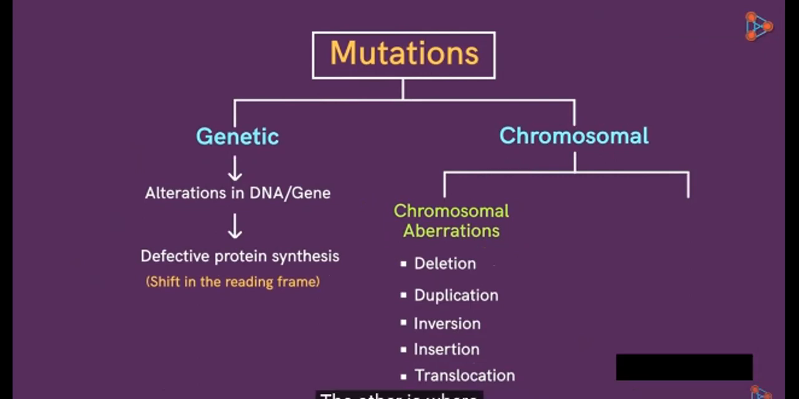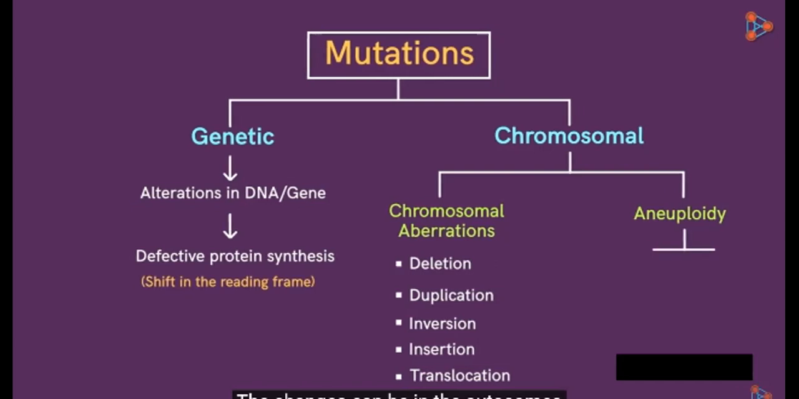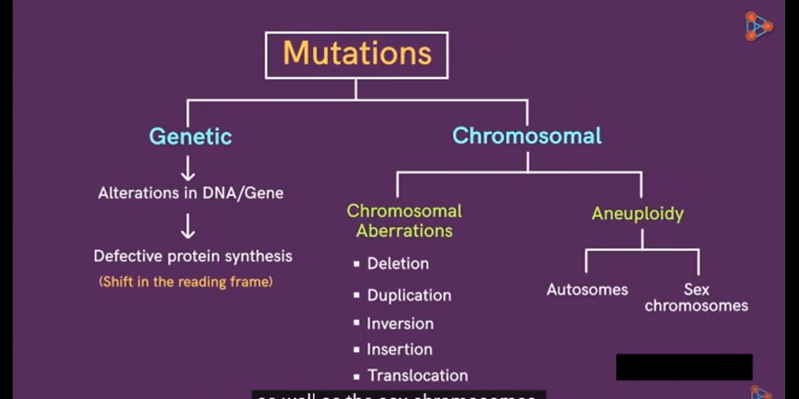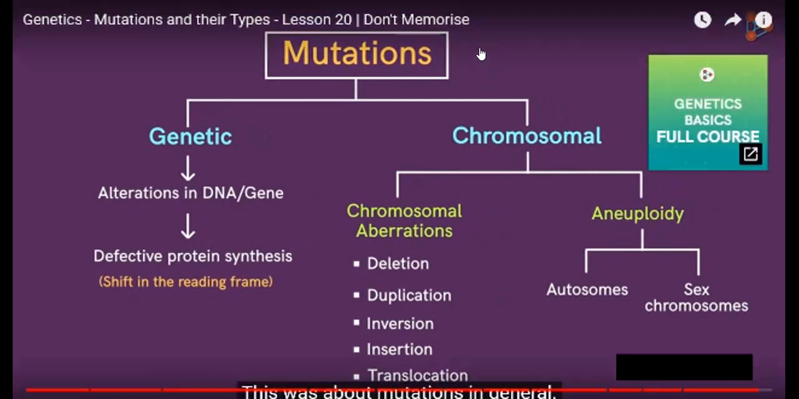The other is where the number of chromosomes is different than the usual in the organism. It's called aneuploidy. The changes can be in the autosomes as well as the sex chromosomes. Here, the total number of chromosomes in a cell is different from the usual. This was about mutations in general.